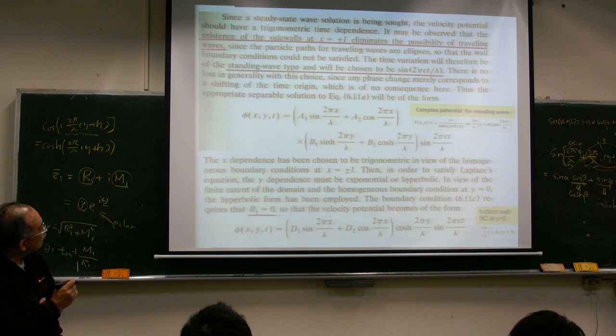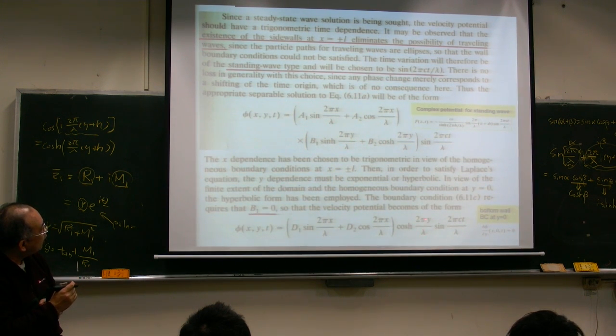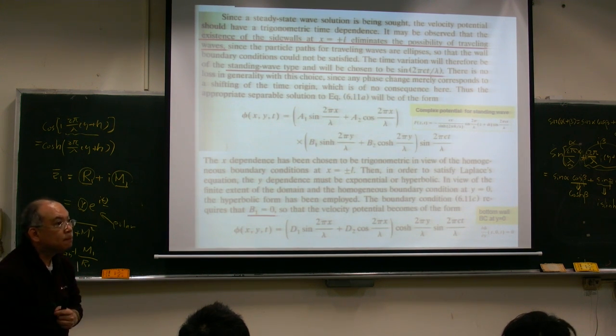Both of these terms multiply our hypercosine of 2 pi y over lambda, and so on. So this is the velocity potential after we apply the bottom wall boundary condition.